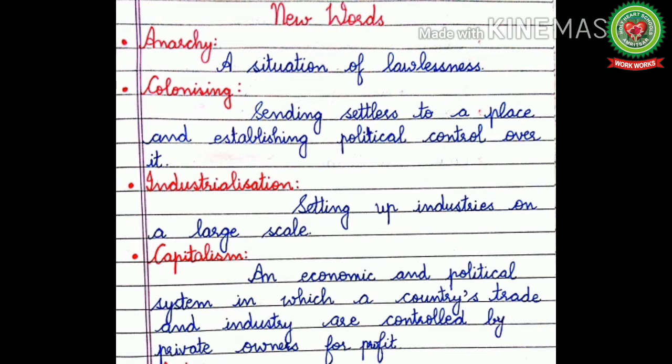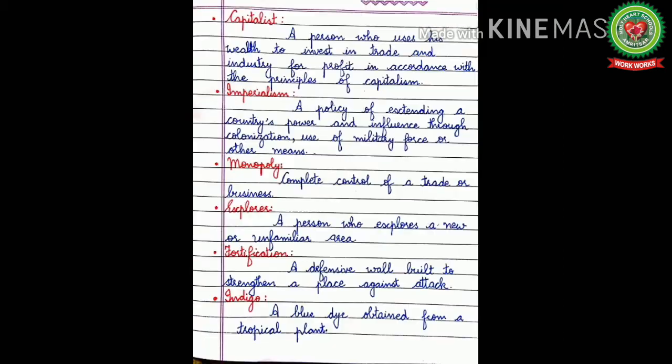First is anarchy, a situation of lawlessness. Colonizing, sending settlers to a place and establishing political control over it. Industrialization, setting up industries on a large scale. Capitalism, an economic and political system in which a country's trade and industry are controlled by private owners for profit.